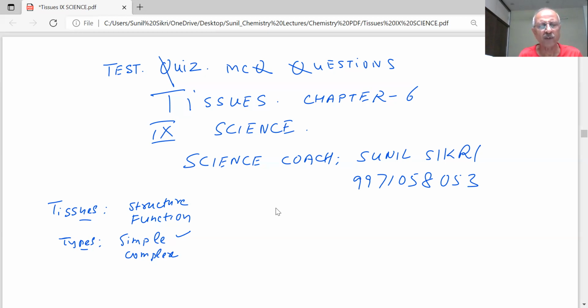What are connective tissues? Sir, their main function is to connect different body organs. Examples? Cartilage, bone, areolar connective tissue.